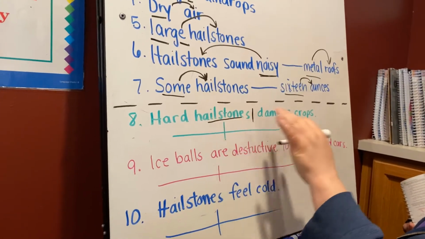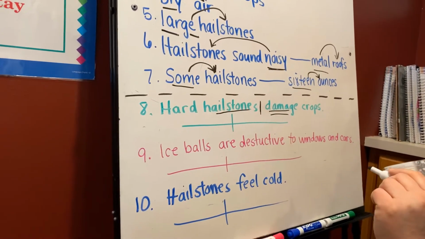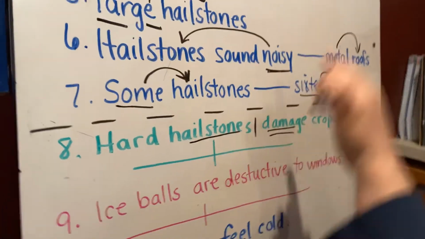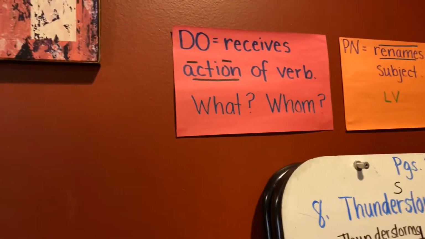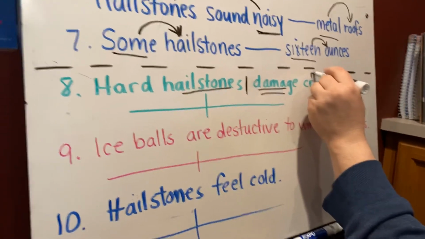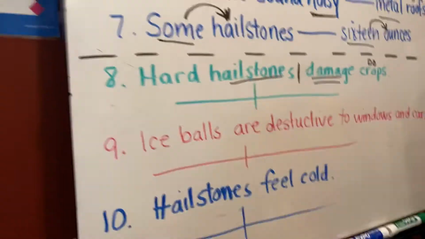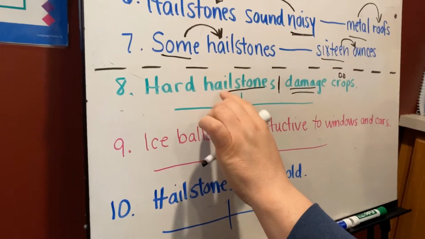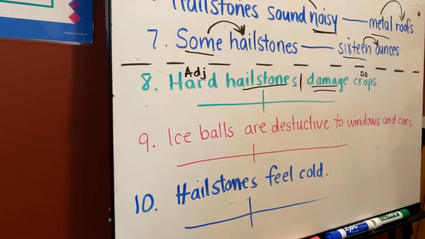And what is the verb? Hailstones what? Hailstones damage, okay? What do they damage? First of all, what type of verb is this? This is an action verb. So we look up and ask ourselves, is there a word in the predicate that answers the questions what or whom? Hailstones damage what? They damage crops. So crops is our direct object. Okay, we're left with the word hard. And does hard describe the noun hailstones? It does. So that means that hard is an adjective. A-D-J, nice and clear there. So I know what we're talking about.